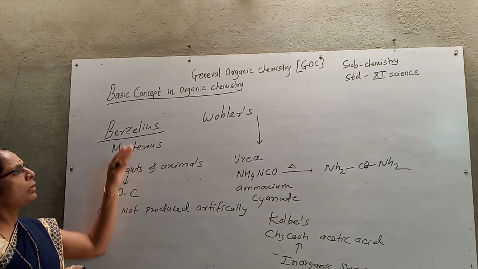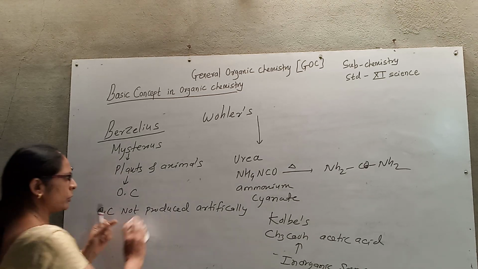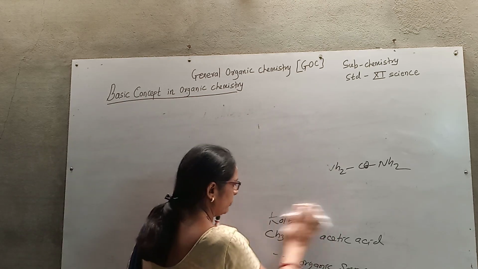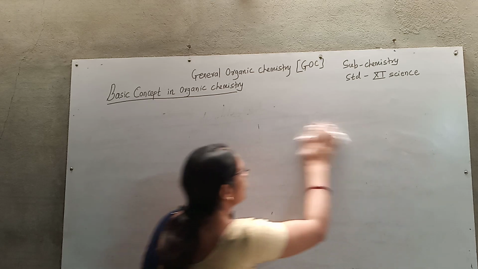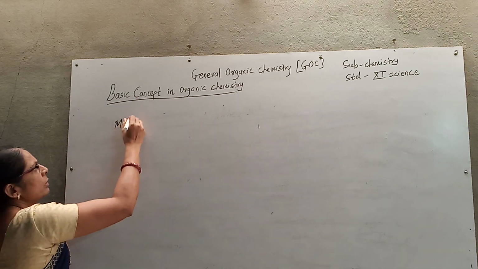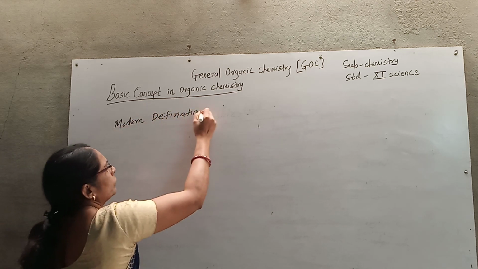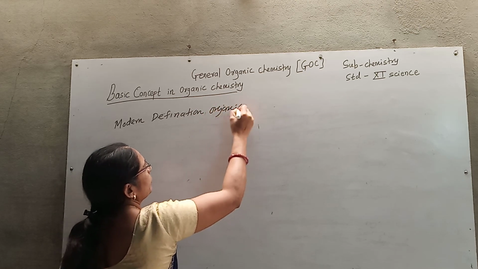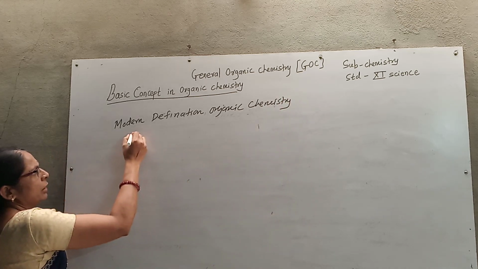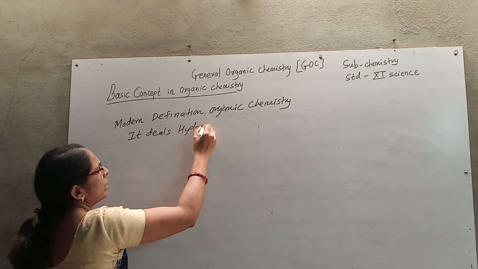Now come to the very basic things: the modern definition. All these were definitions from history, but what is the modern definition of organic chemistry? Organic chemistry is a branch of science that deals with hydrocarbons.